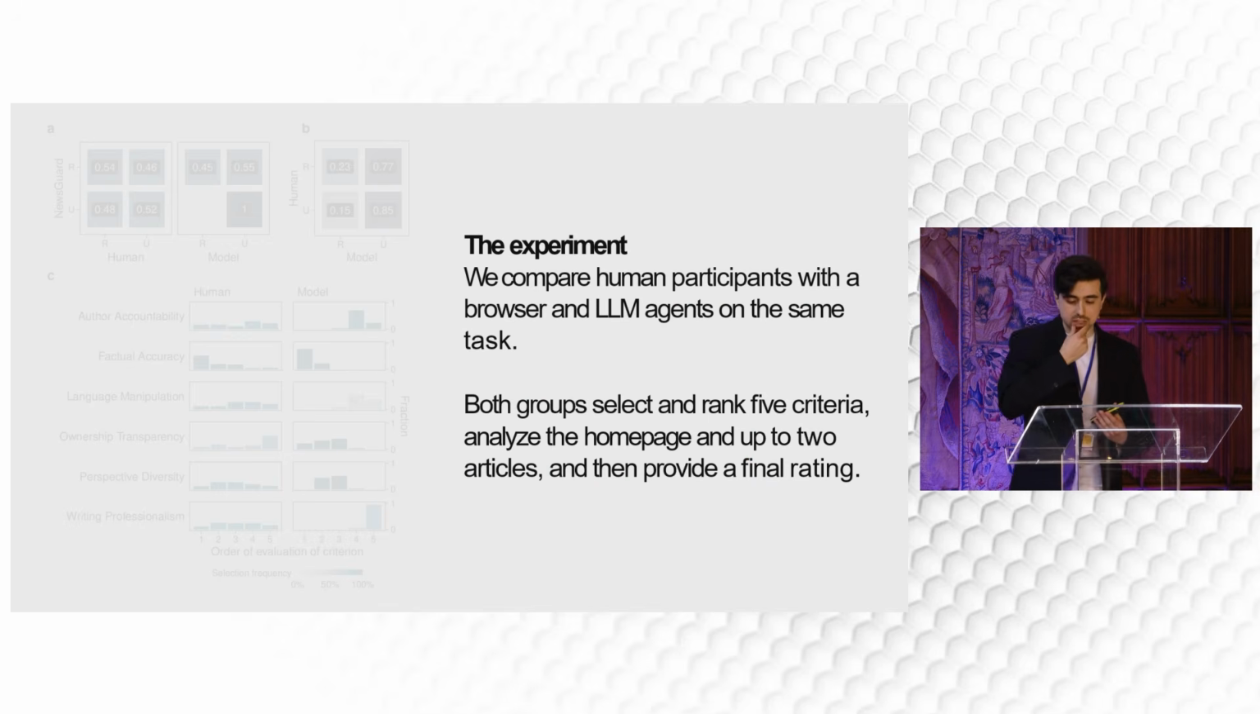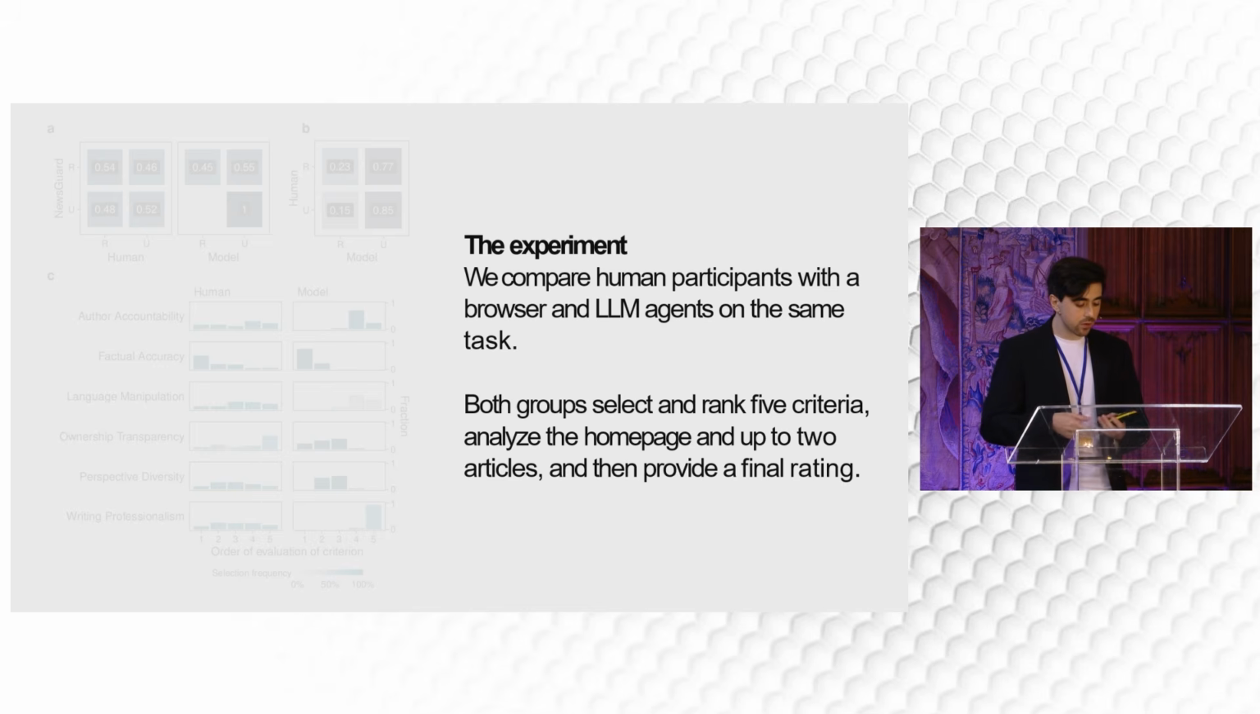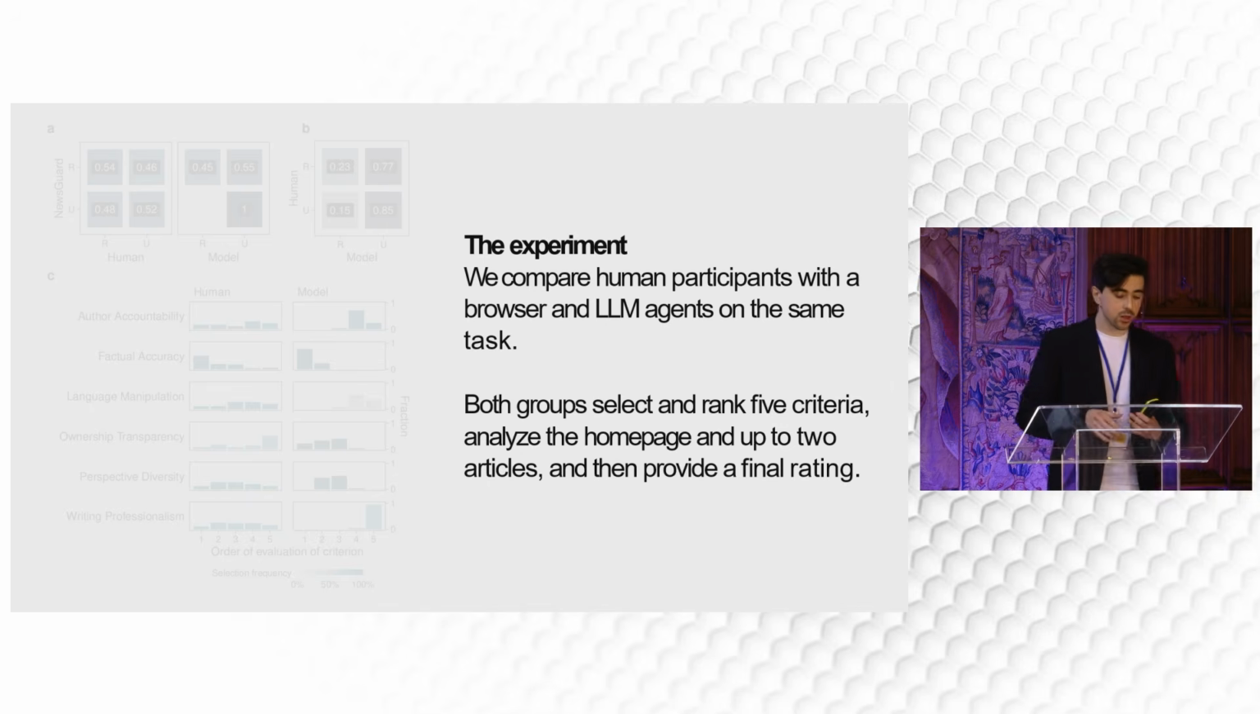Then we also performed an experiment using human participants tasked to perform the same job as the LLM, as I described until now. We set up an agentic workflow where the LLM had access to the internet, could navigate to the news outlet homepage, and could browse up to two articles. And we did the same thing with humans. We provided humans with a laptop and a browser, and we asked them to do the same thing.